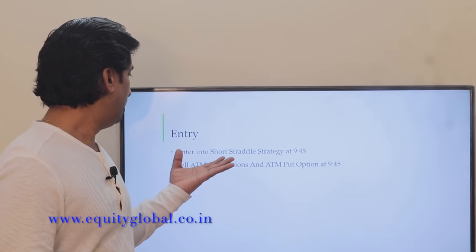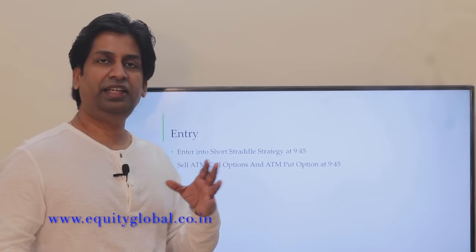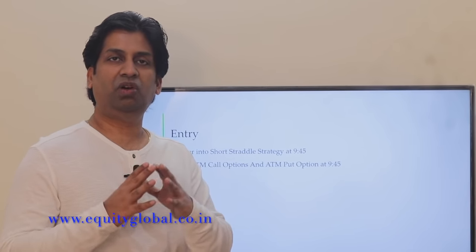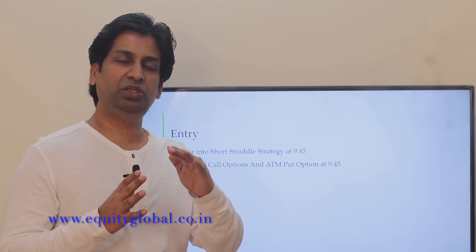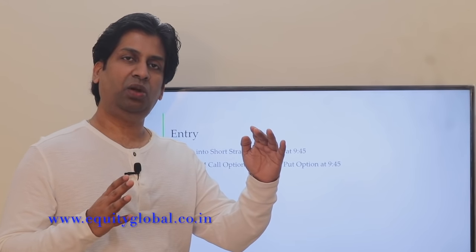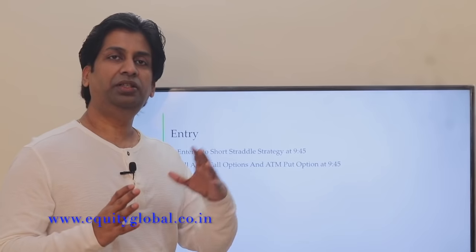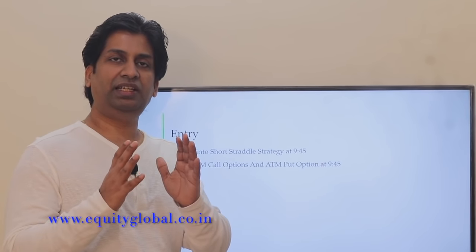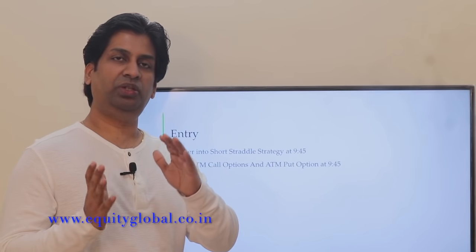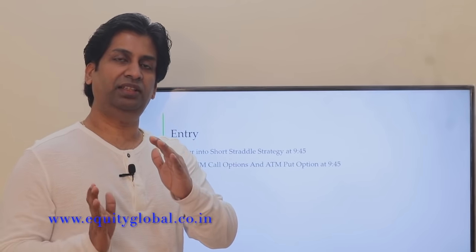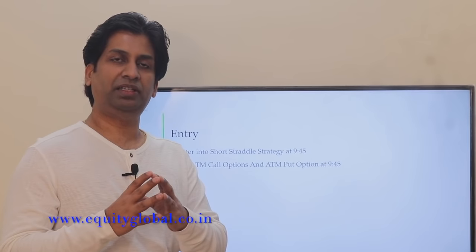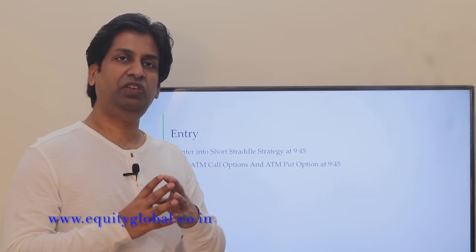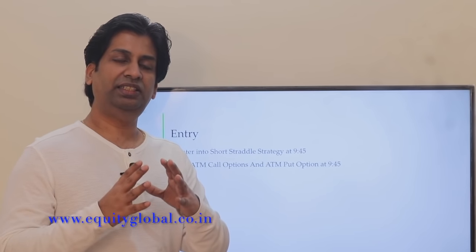In this strategy we are taking a short straddle position at 9:45. Now let's see what is a short straddle. Short straddle means you are selling the at the money call option and the at the money put option, and you are entering this strategy at 9:45. Why do I prefer 9:45? You know that from 9:15 to 9:30 there is so much noise in the market. The market will be a little calmer at 9:45, so we are getting into this short straddle strategy at 9:45.